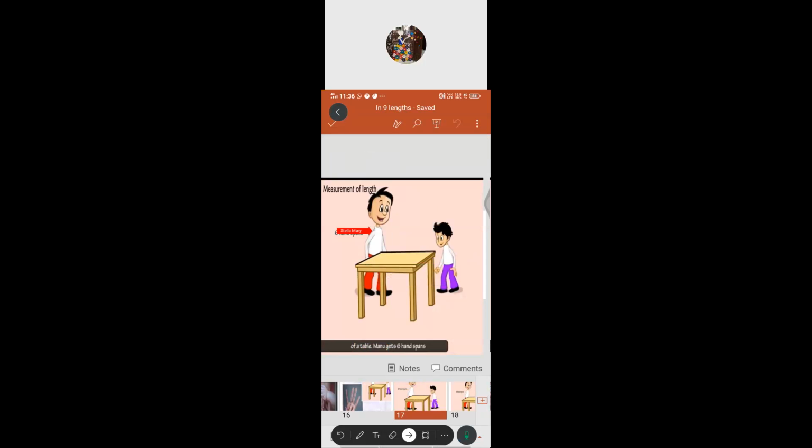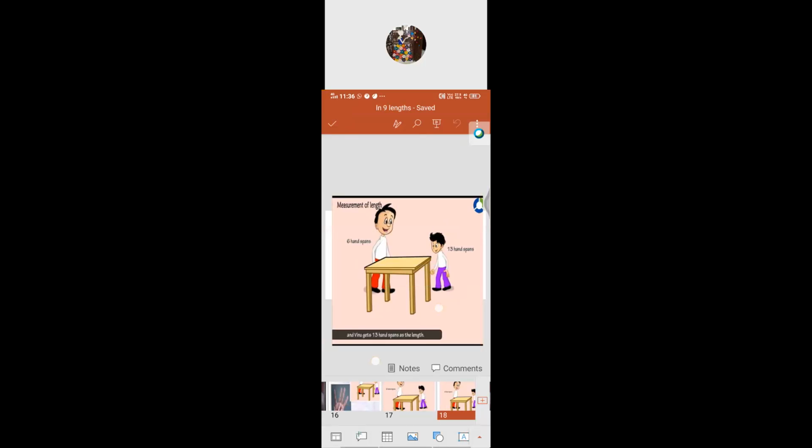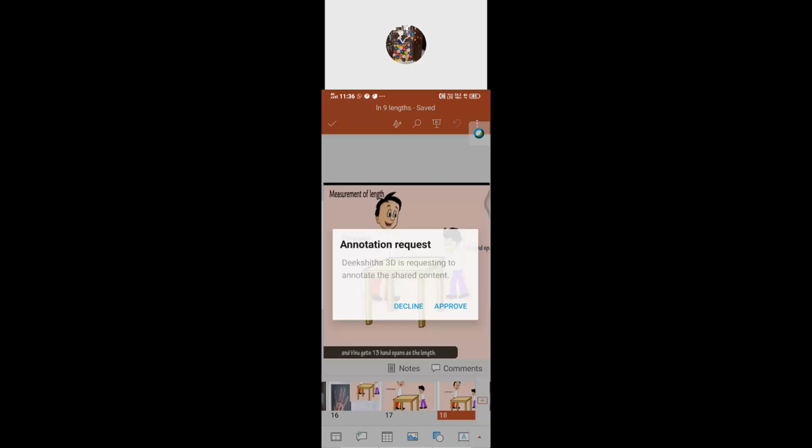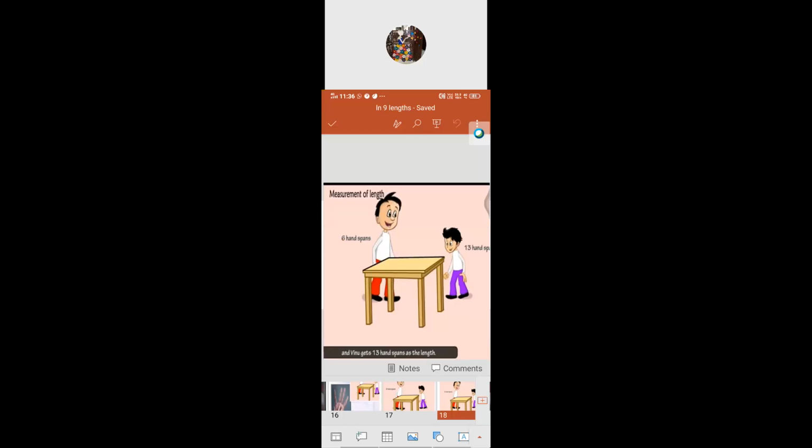Now come to Vinu. What is the measurement of Vinu? There is a chance to get a little bit higher, isn't it? Because we have already seen Vinu has shorter hands.